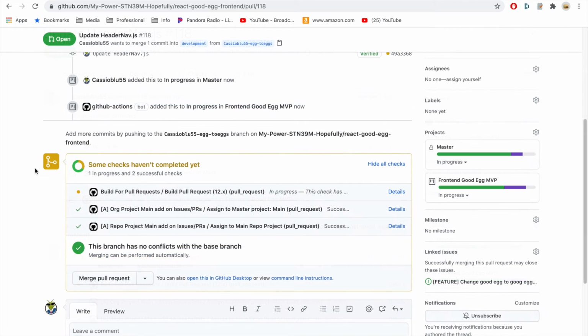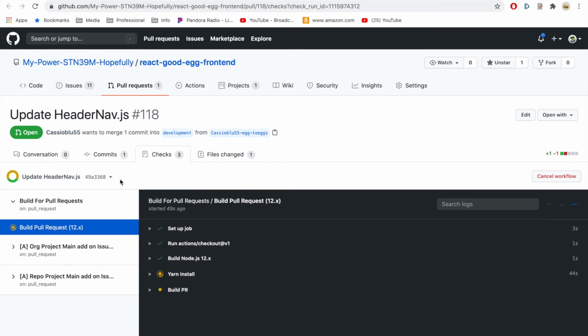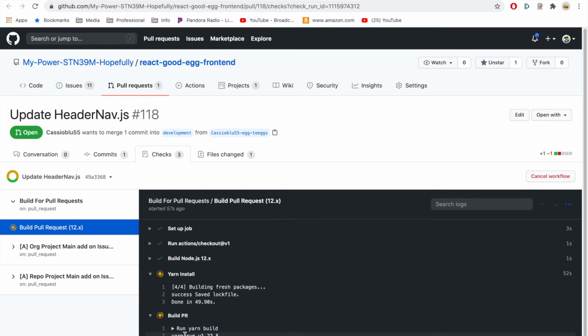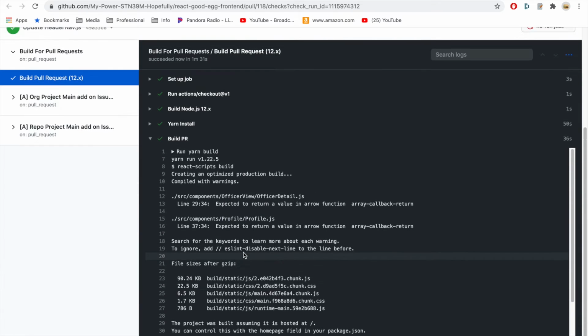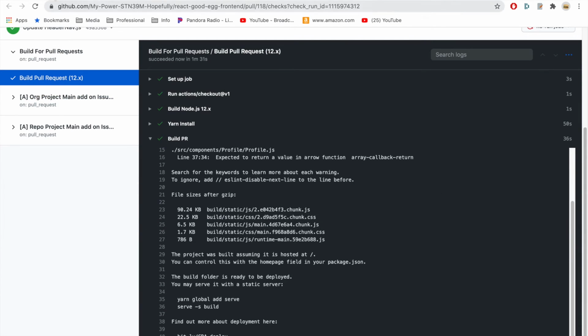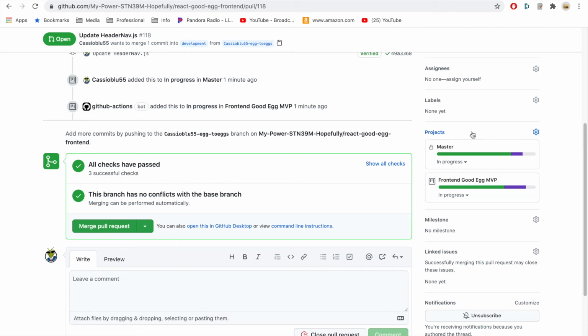And then I'm going to give this a hot second to actually build this pull request. In the meantime, I'm going to show you what this is doing. So this is going to install yarn and then build the pull request. Alright, so now it has been built. So now everything is good.